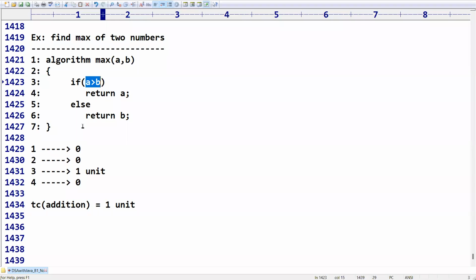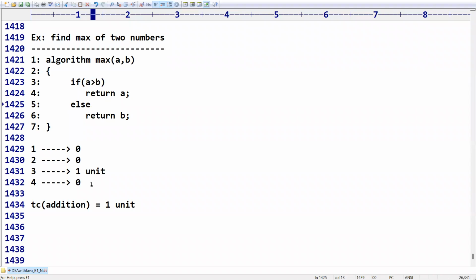Okay. Then, sir, for the fourth line, return A, it is 0 only because it is not evaluating any expression. So declarations, all these things won't have any time impact. They will have an impact only on space. So here only expression evaluation, how many times it is going to run, is what we are going to concentrate on.